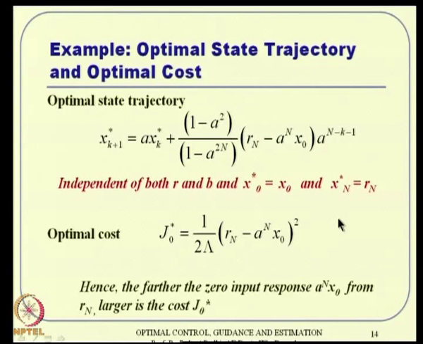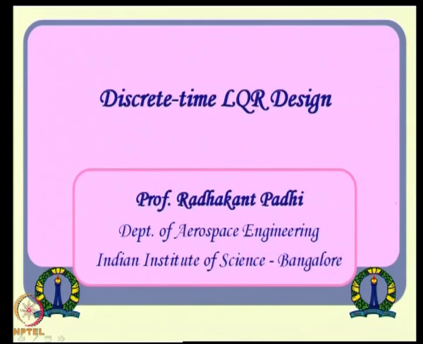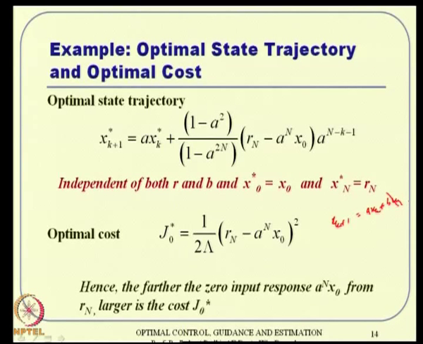Now, again it turns out that this is nothing but the zero input response and things like that, but I will not talk too much on that. The whole idea here is, because the cost function is like this, this is nothing but the zero input response. This is not difficult, I can also tell about that. You have xk plus 1 is nothing but axk plus buk. So when all of the uk's turn out to be 0, xk plus 1 is nothing but axk. So what will your trajectory be?